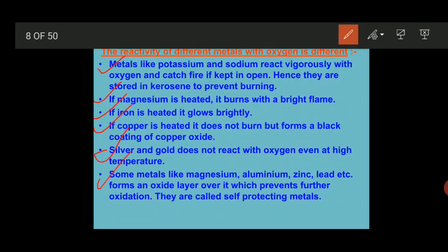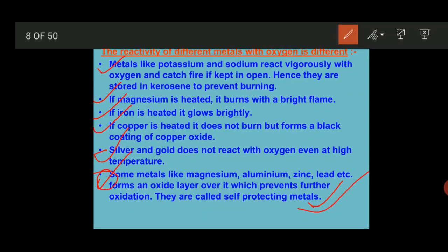Last point is, some metals like magnesium, aluminium, zinc, lead, etc. form an oxide layer over them, which prevents further oxidation, and they are called self-protecting metals. See, this point is very important. This point is basically used in the prevention of corrosion also.